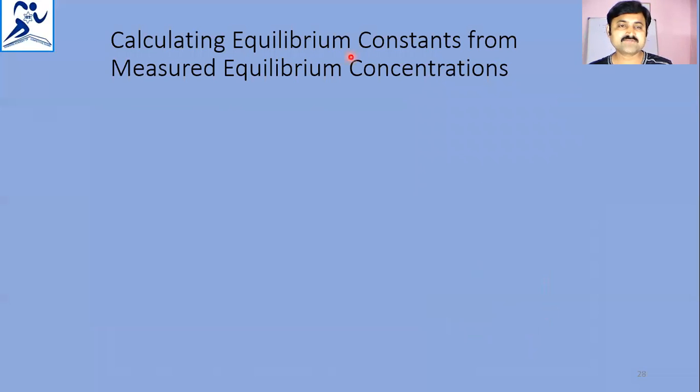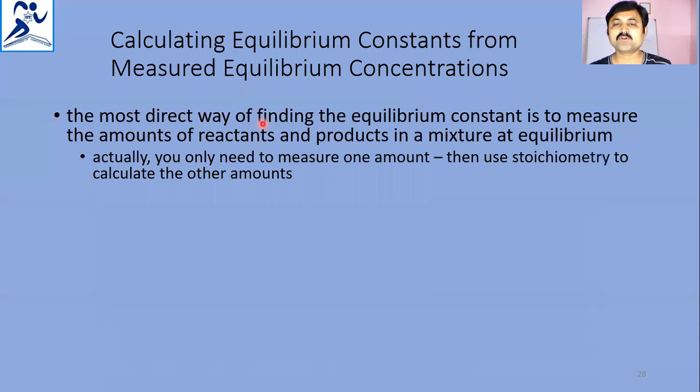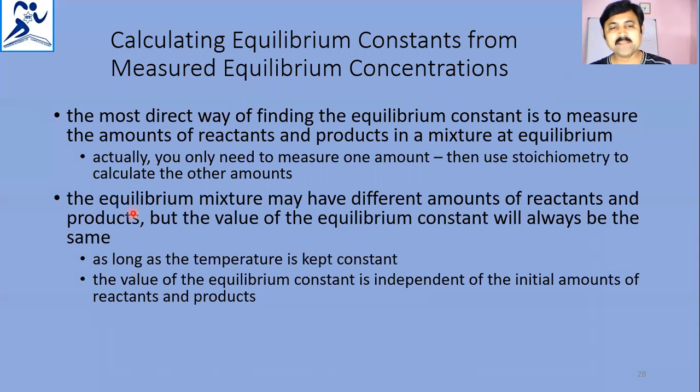Calculate the equilibrium constants from measured equilibrium concentrations. See, the most direct way of finding the equilibrium constant is to measure the amounts of reactants and products in a mixture at equilibrium. Actually, you only need to measure one amount, then use stoichiometry to calculate the other amounts. Equilibrium mixtures may have different amounts of reactants and products, but the value of the equilibrium constant will always be the same. As long as the temperature is kept constant, the value of the equilibrium constant is independent of the initial amounts of reactants and products.